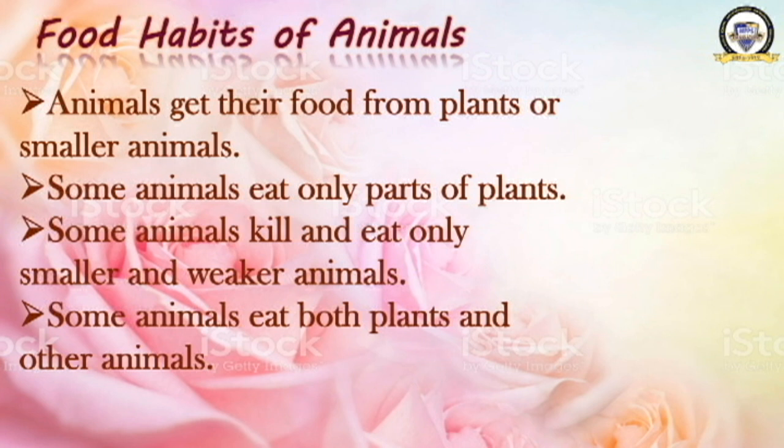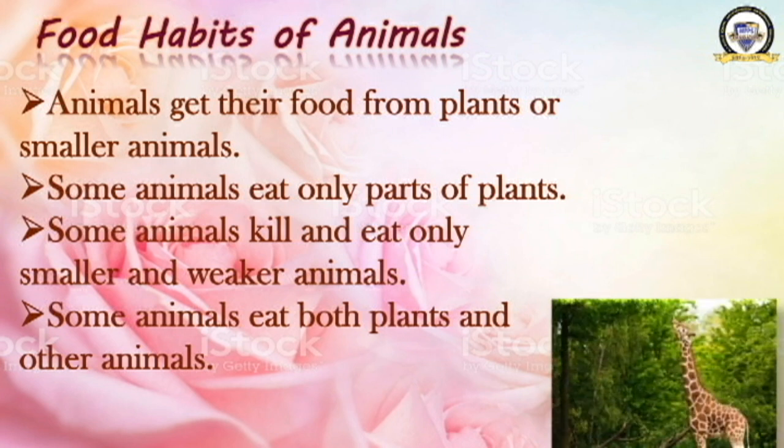And the third category of animals are there. What do they eat? They eat both plants and animals. What are they called as? They are called as omnivores. Right? Now see some photographs.